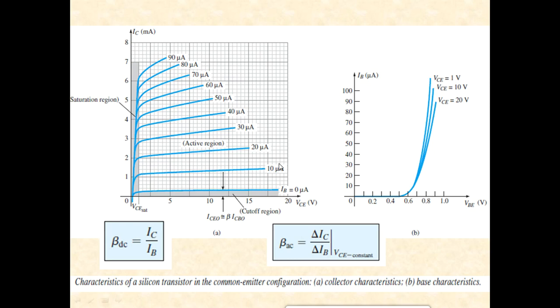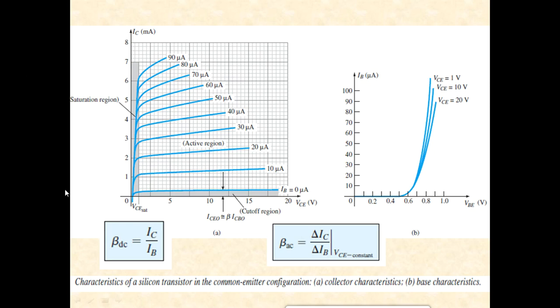Concentrate on the magnitudes. As the base current increases, the collector current also increases. Initially there is a sudden rise and then it appears constant. Although there is a small linear rise in the common emitter case, which is not observed in the common base. In the common base, there is a perfectly flat current in the active region, whereas here a small slope is observed.